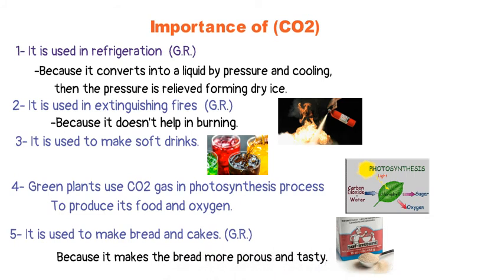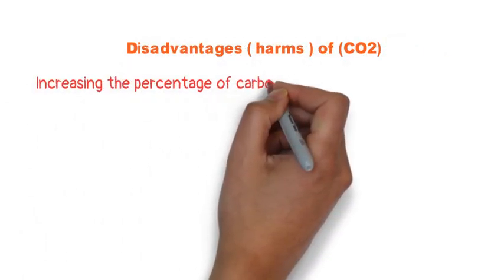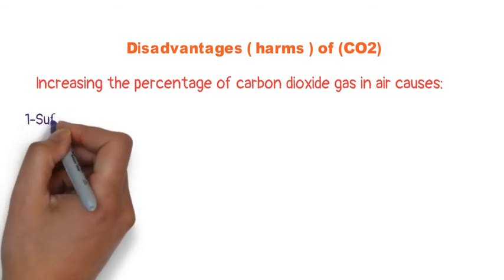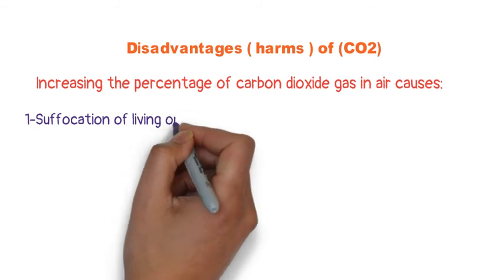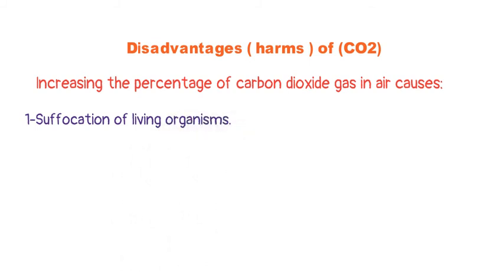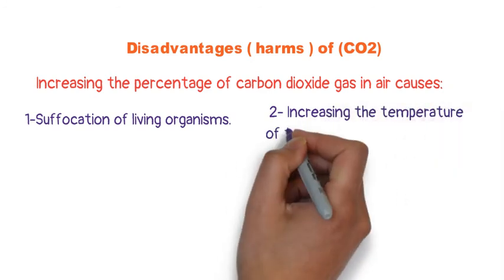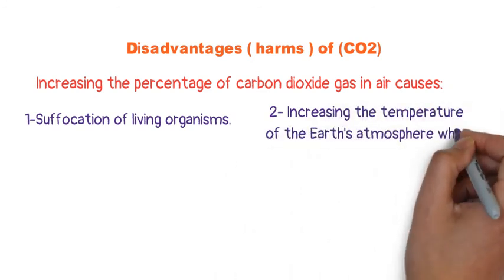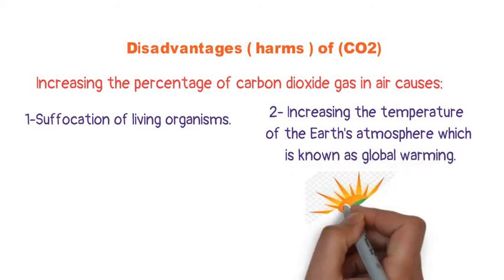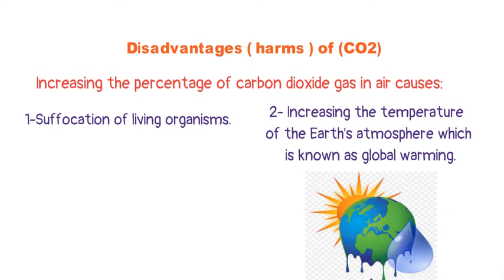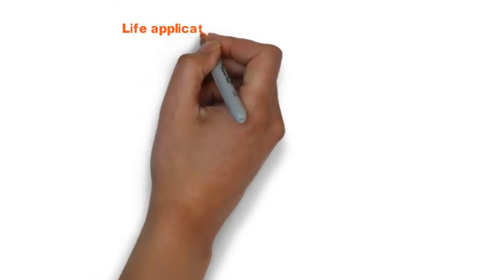What are the disadvantages of the carbon dioxide gas? By increasing the percentage of carbon dioxide gas, it may cause suffocation of living organisms. Suffocation here means we can't breathe. We will die after it. The second disadvantage, also by increasing the percentage of carbon dioxide gas in the air, it will cause an increase in the Earth's temperature, which is known as global warming.